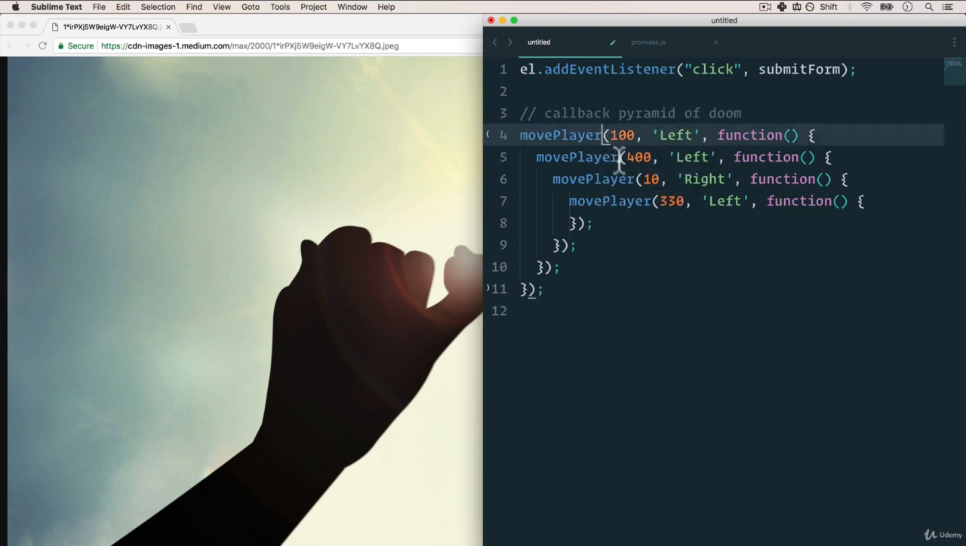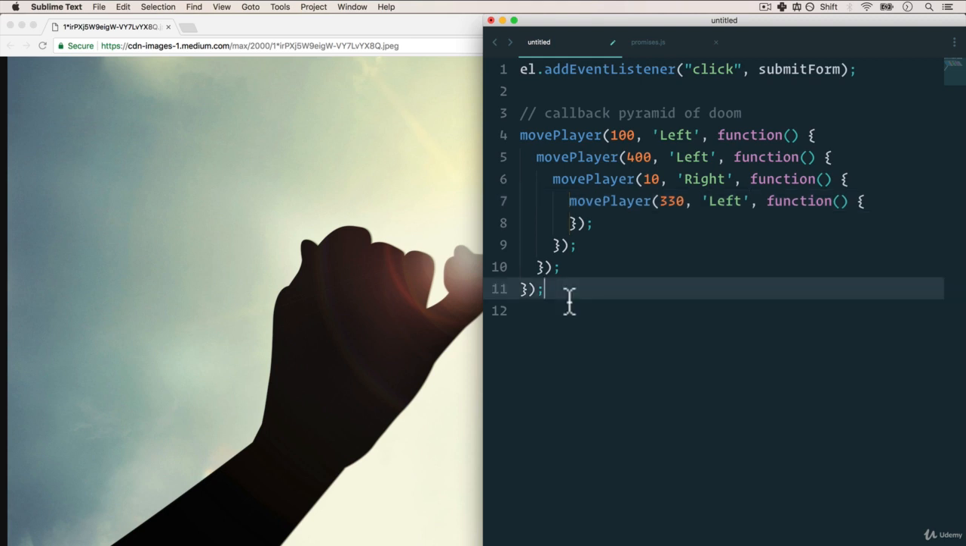Once that is done, I wanted to run a callback function, which is to move player 400 to the left again, and then another callback function right after that is done to move player 10 to the right, and another callback function to move player 330 to the left. And we have something called the pyramid of doom. This is obviously a simple example, but with callbacks, you'll get this nested function, and you create this pyramid of really, really complicated code of this happens, then this happens, then this happens, then this happens. And it's really, really hard to read.